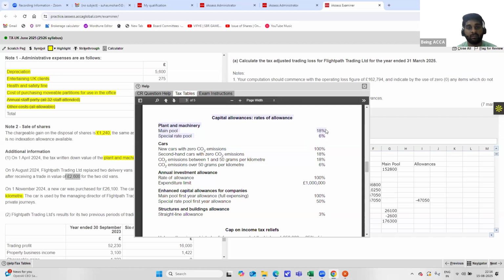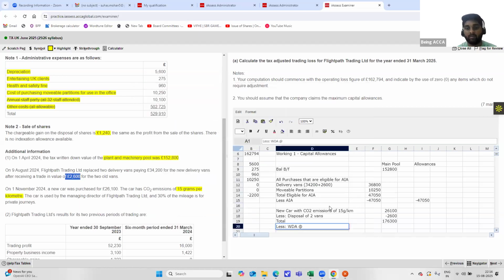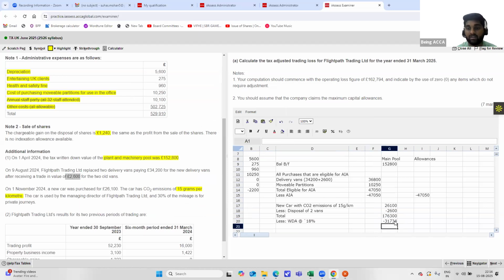Ours is the main pool, so it will be at 18%. Always remember, guys, as I've told in the earlier videos as well, never try to remember any rates or values that will be provided to you in the examination. You just have to remember the application part of it. So here, we take minus this into 18%, which gives us 31,734, which should also be taken in the allowances column.